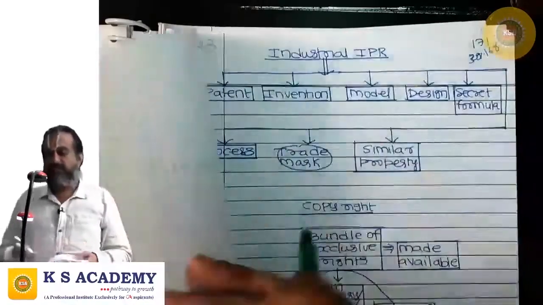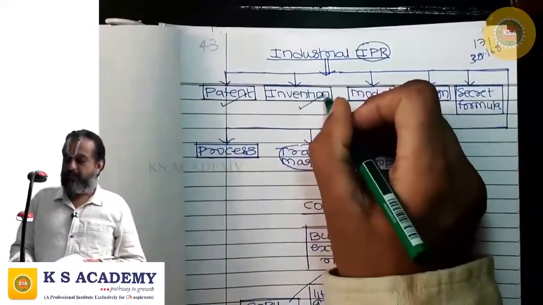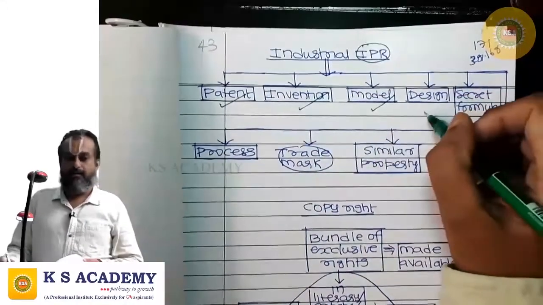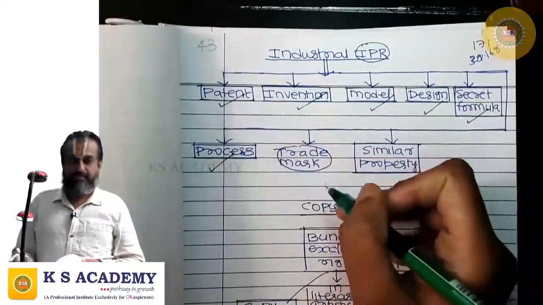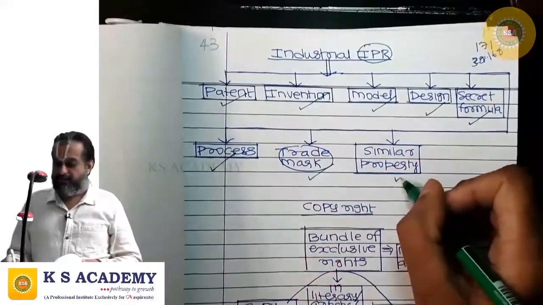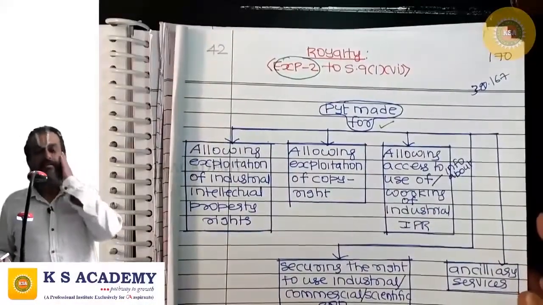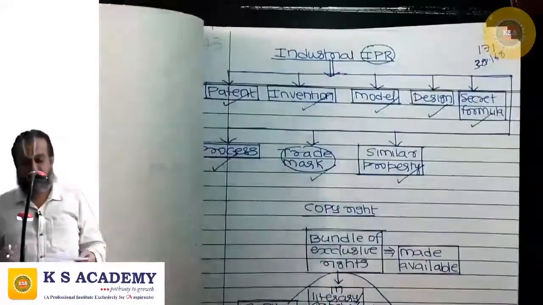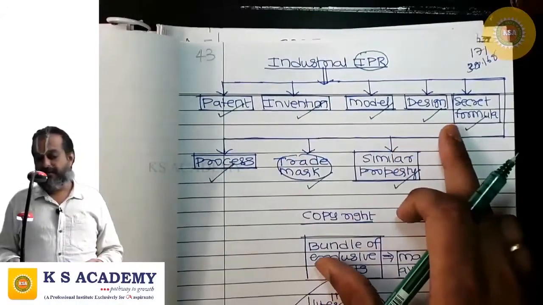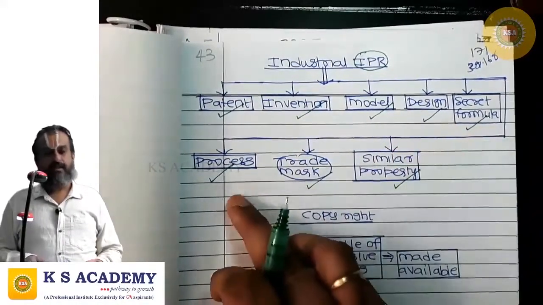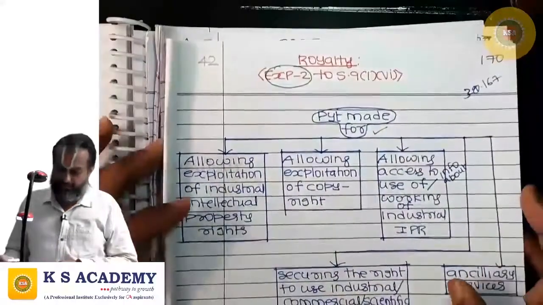What is industrial intellectual property right? Patent, invention, model, design, secret formula, process, trademark, or any other similar property.